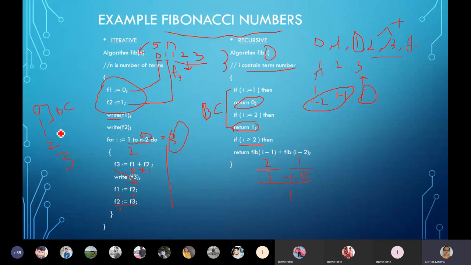And the remaining 3 we got from the loop. This loop we got. So that's why we are writing n minus 2 here. Is this clear? The difference between recursive and iterative for a Fibonacci number, the logic and how exactly it's happening.